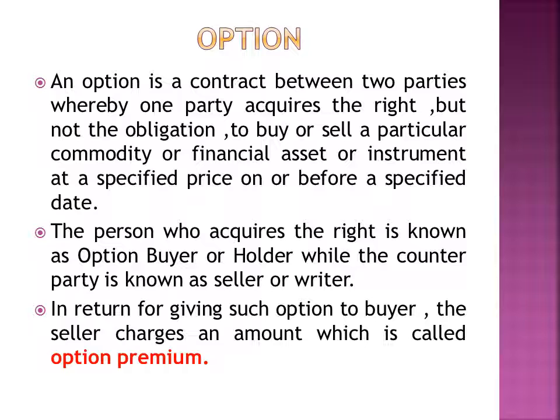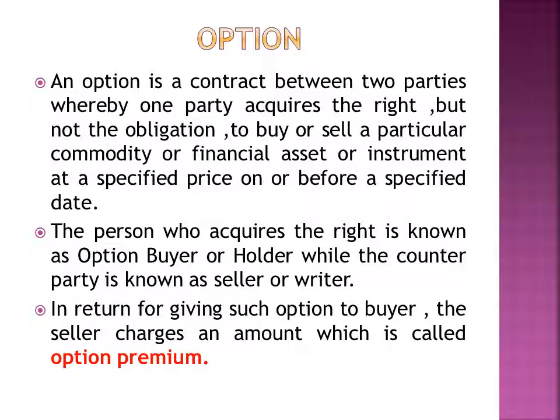Now, option. An option is a contract between two parties whereby one party acquires the right but not the obligation to buy or sell a particular commodity or financial asset or instrument at a specified price on or before the specified date. That is, an option is that contract in which one party acquires only the right, but there is no obligation for him to buy or sell a particular commodity at a specified price or on a specified date.